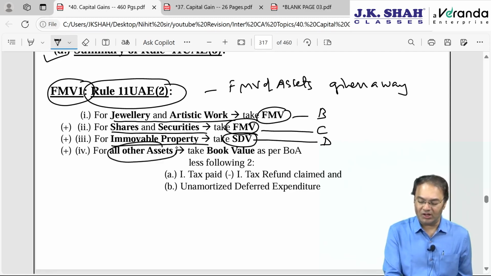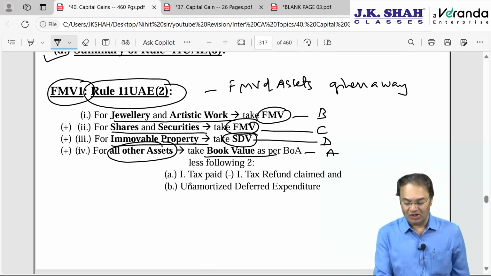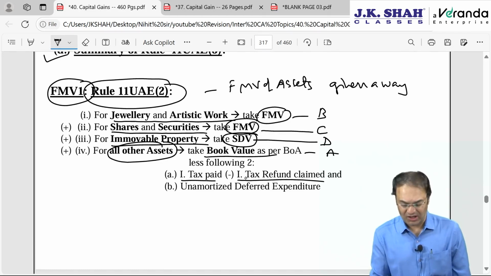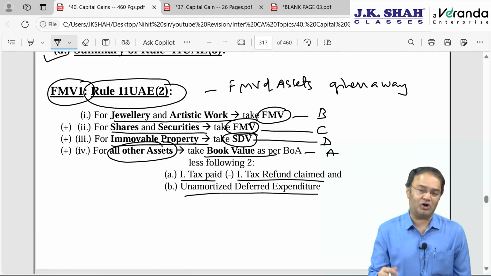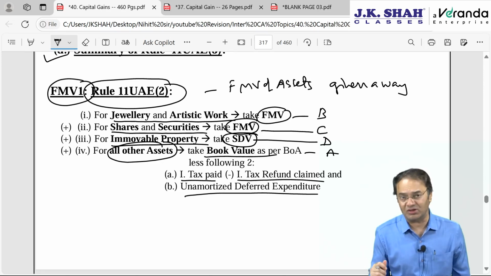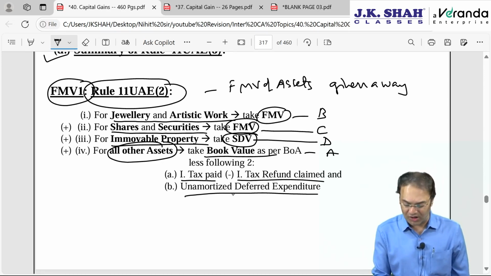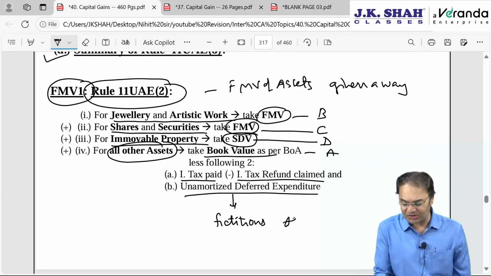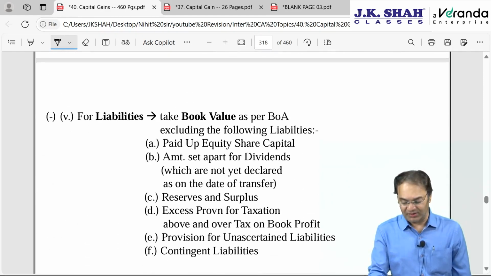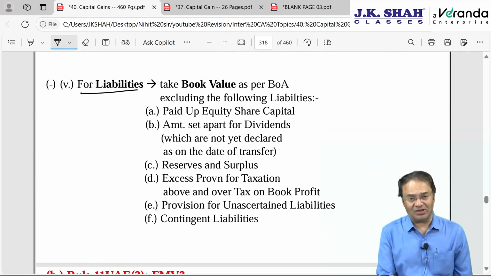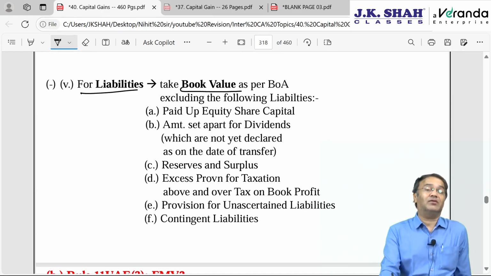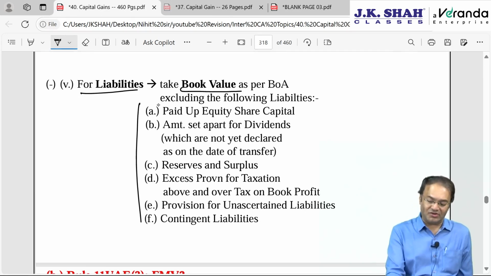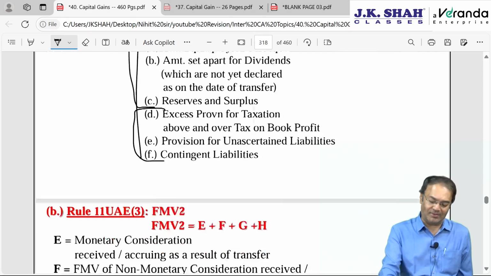This is D point. All other assets is point number A, take book value, but ignoring 2 items. Income tax paid minus income tax refund, and secondly unamortized deferred expenditure or deferred revenue expenditure or preliminary expenditure to the extent not written off from the books of accounts, which represent actually fictitious assets. Fictitious assets are those assets which appear on balance sheet asset side but are technically not your assets. And minus liability, liability other than these 6, but liability value should be as per books of account. First 3 are owner's capital, next 3 are not real liability.